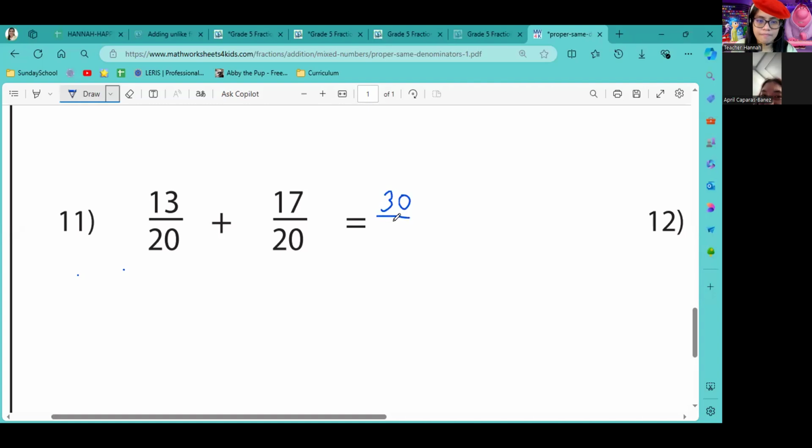So, 20. The one inside is always the one on top, right? Yes. So, 30 minus 20 is 10. So, 1 and 10 over 20.